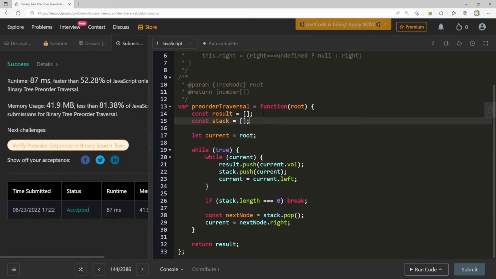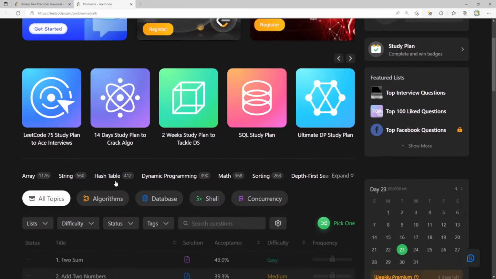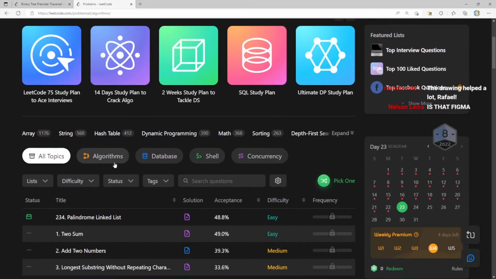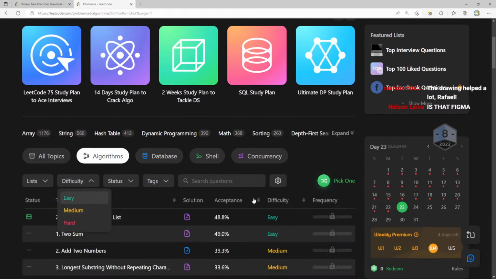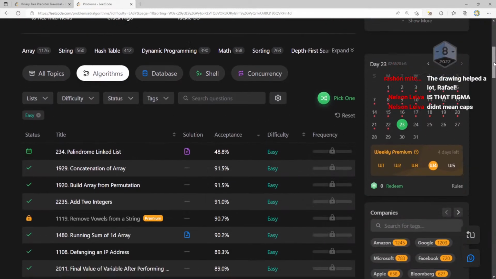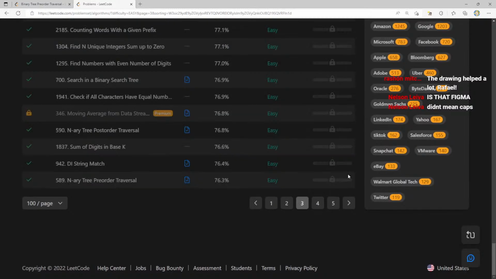Sweet. All right, so that's good on that one. I feel pretty good about that. Let's go back to our problems. I think I closed that tab out. So let's see, we're only 2 questions away from 200. Are we gonna hit 200 today? Maybe. Let's go back down to page 3.